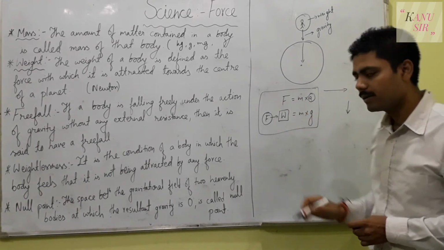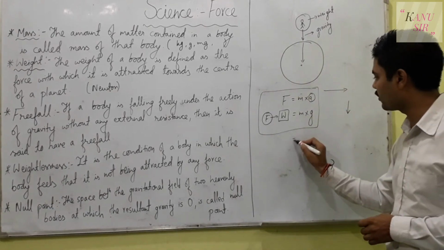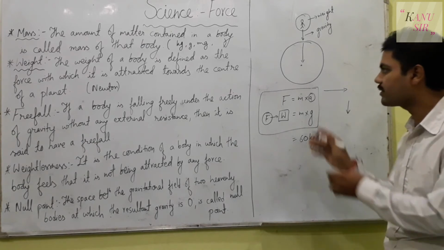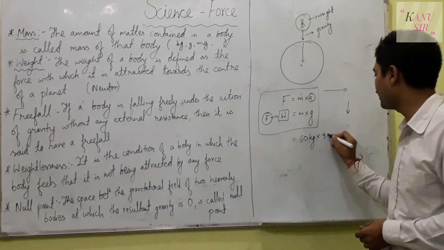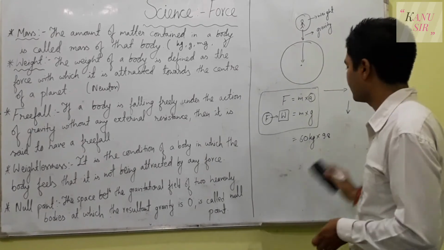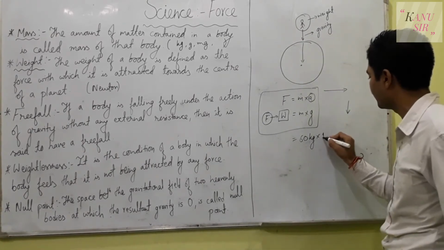So hence our body weight is calculated. For example, my mass is 60 kg and acceleration due to gravity we say 9.8. But for the calculation, in most cases for the smaller or lower grades, we can write 10.